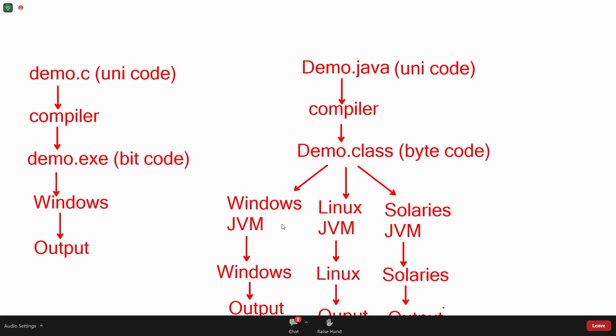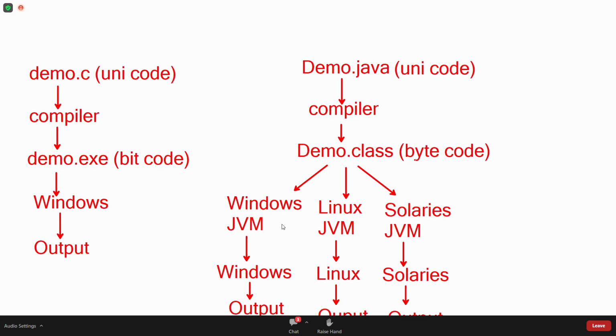You observe, then what will a student think? This bytecode executed, we got output, they'll think. Actually, bytecode is not executed. The operating system doesn't know bytecode. Bytecode is converted to bitcode, bitcode is executed, and you'll get output. But that bitcode we cannot see in Java. See, in C language, the bitcode, the exe file, we can see. But in Java also, bitcode is generated, but we cannot see it.